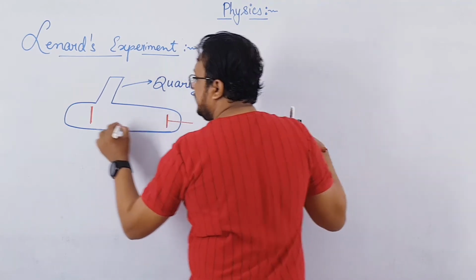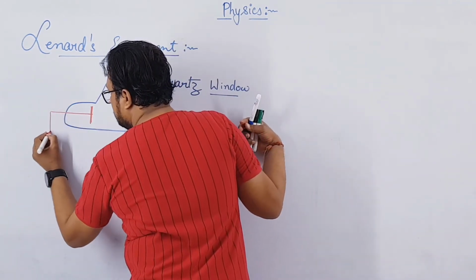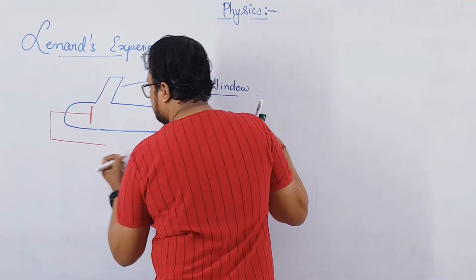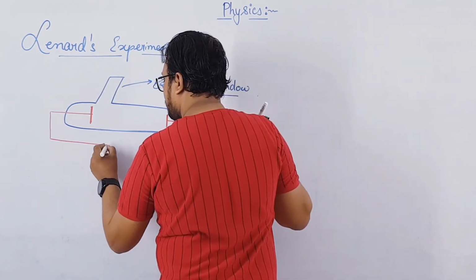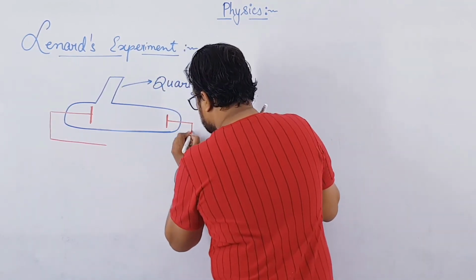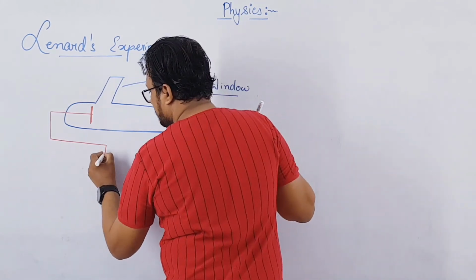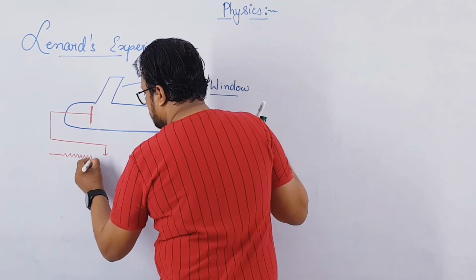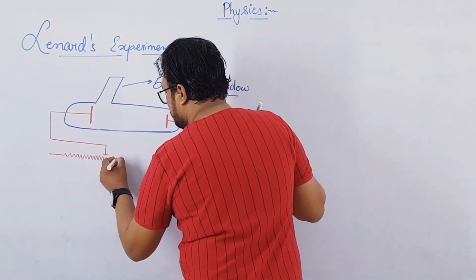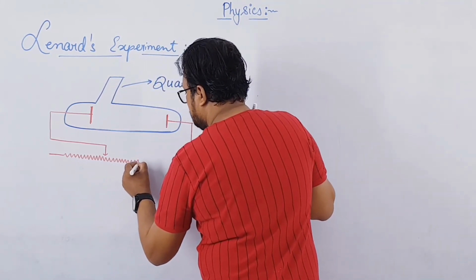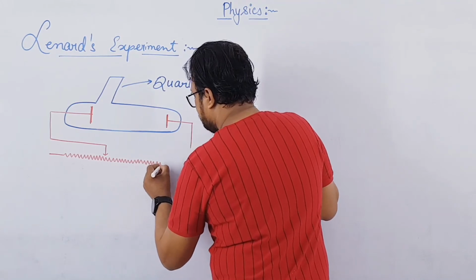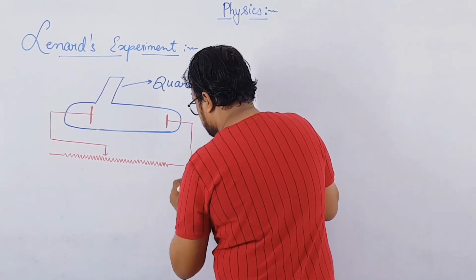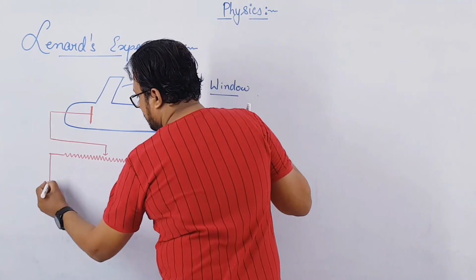And both these electrodes were connected to a rheostat in order to change the potential between the two plates, and an external battery.